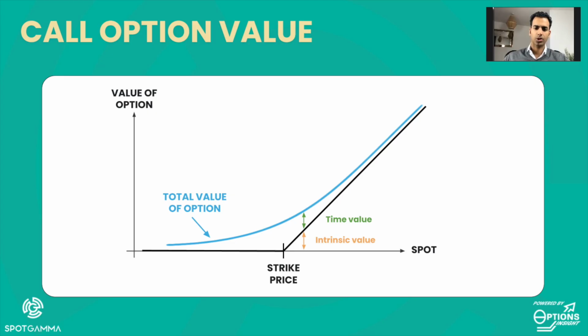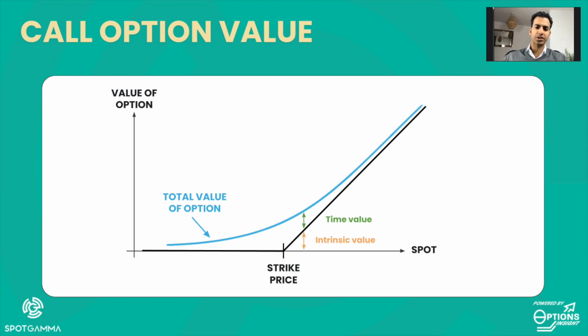Welcome back. In this video, we will look at the delta profile of an option. In the last video, we defined delta as the gradient of the option's value curve. Let's look at that diagram again. We can see that the gradient is near zero for an out the money call option. For an at the money, it's near 0.5. And for an in the money, it's close to 1.